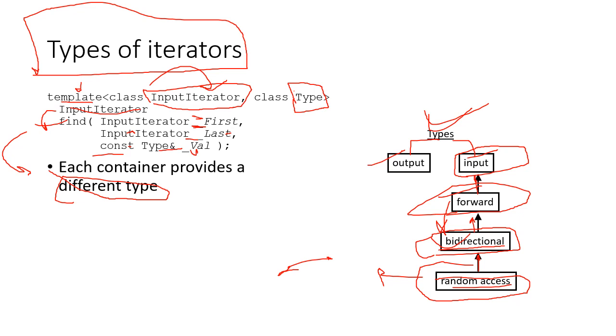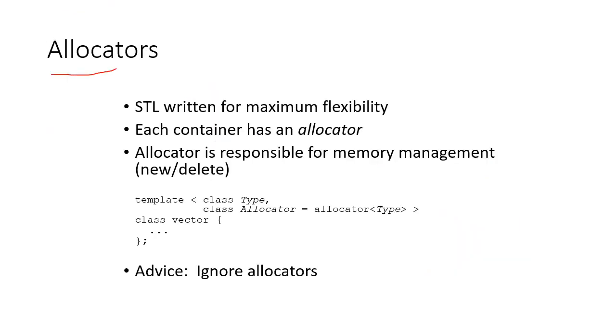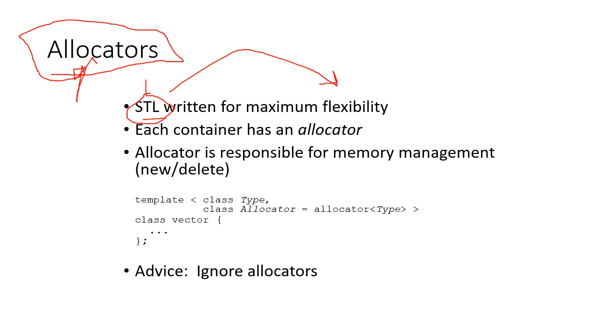And now let us move on to the next topic, that is allocators, okay. This is also a very important topic in C++ programming. STL is written for maximum flexibility. Even when we were discussing templates and the STL, we were talking about the allocators.